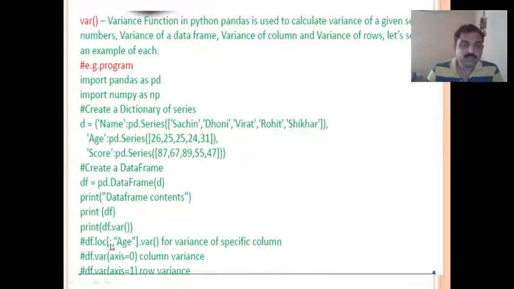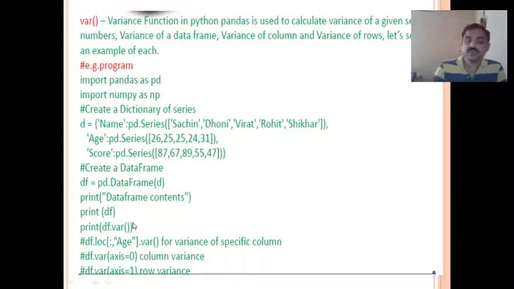That means from the beginning till the end of the column age, find the variance. So variance of the age column is calculated here. Similarly, you can also use another method, variance with axis equal to 0, that is column variance. Here axis 0 refers to column variance, axis 1 refers to row variance. So remember the function name used for variance is var.